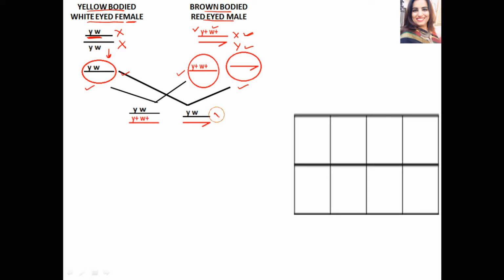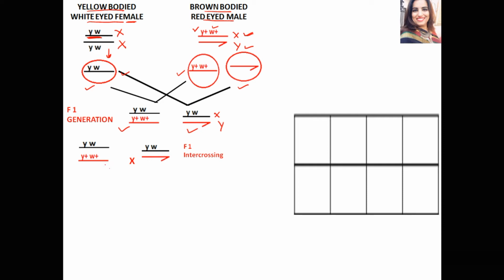It will have one X chromosome and one Y chromosome, the X chromosome with YW genes. So this is the male, which has yellow body and white eye color. So in the F1 generation, brown bodied red eyed females and yellow bodied white eyed males were obtained. Morgan intercrossed these males and females of the F1 generation to obtain individuals of the F2 generation.